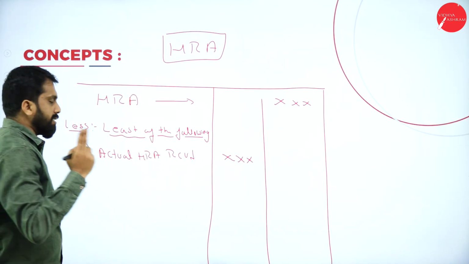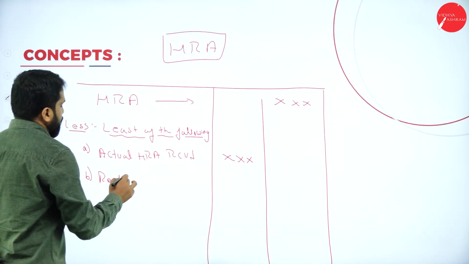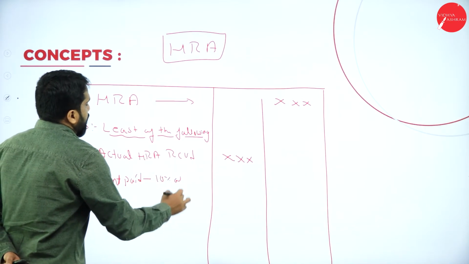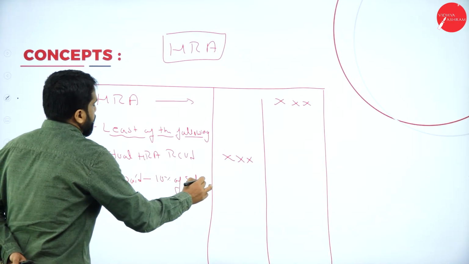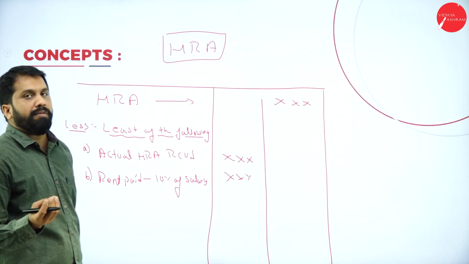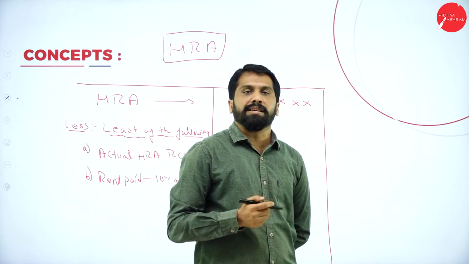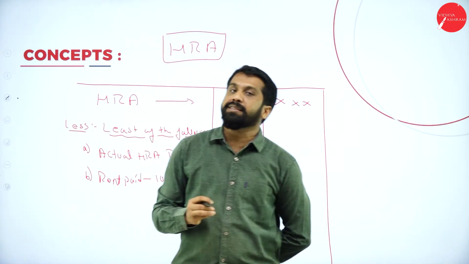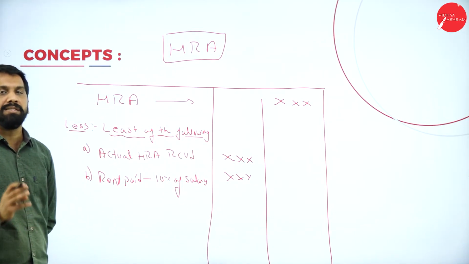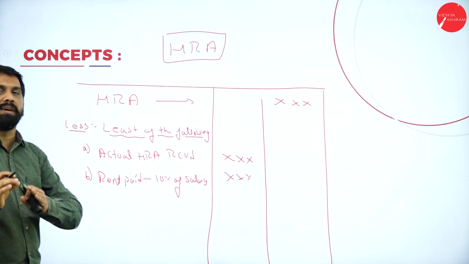Second, rent paid minus 10% of salary. So you are receiving around 50,000 HRA, but you are paying rent only 30,000 something. Then 30,000 minus whatever salary you got, 10% you have to minus. We'll do the practical problem itself. I am just giving you the format.